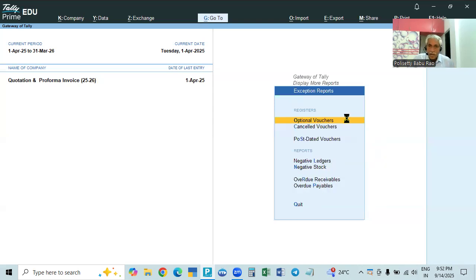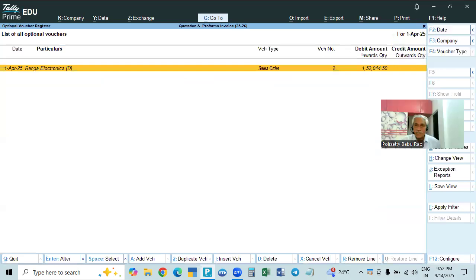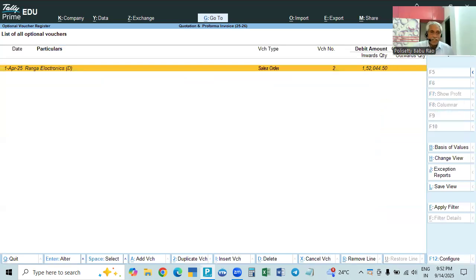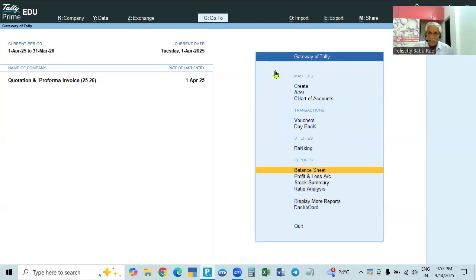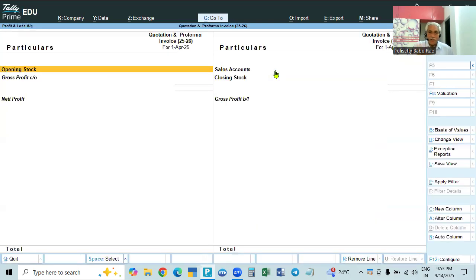If you go to the optional vouchers, on 1st April it is showing this. So sales order, this is an optional voucher. That's why it's not showing here. In brackets, it is not shown as optional because the receipt voucher is an optional voucher. And if you go and see the balance sheet, there is no entry; it's not affecting. Go to the profit and loss account, no purchase or sale.